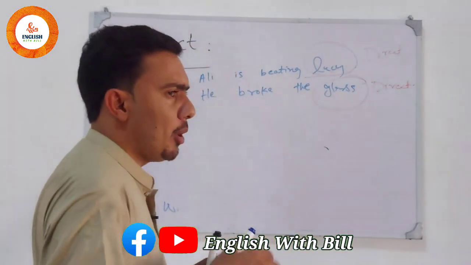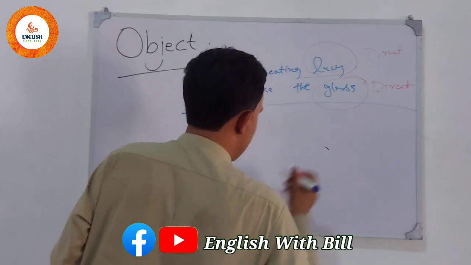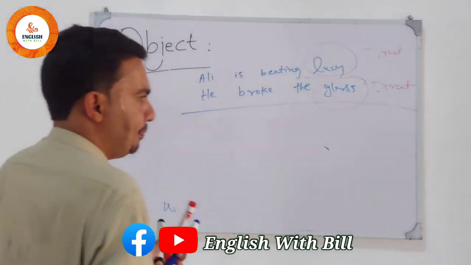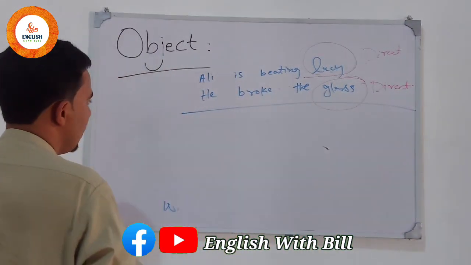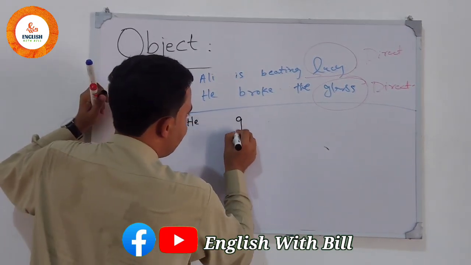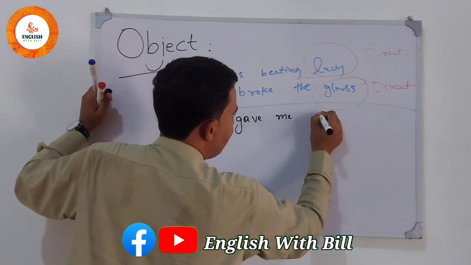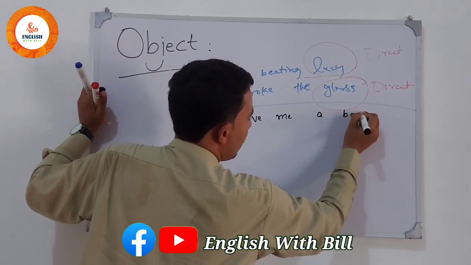Now let's clear up direct and indirect objects. In another example, if we say, he gave me a book.